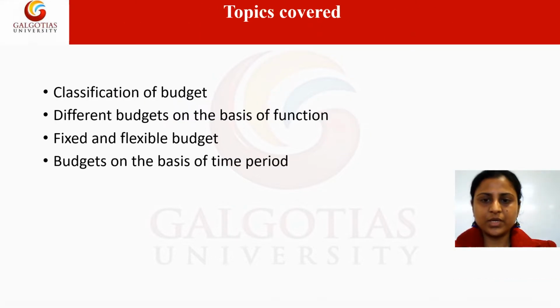Let's have a look at the various topics being covered. We would define the different types of budgets on the basis of function, flexibility, and period. And then we would discuss these various budgets in detail. According to function, we would be discussing sales budget, production budget, cost of production budget, cash budget, and master budget. Then on the basis of flexibility, fixed budget and flexible budget. And then on the basis of time, long term, short term, current budget and progressive budget.